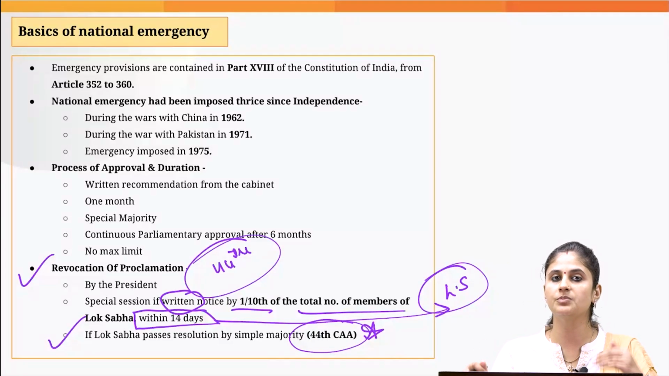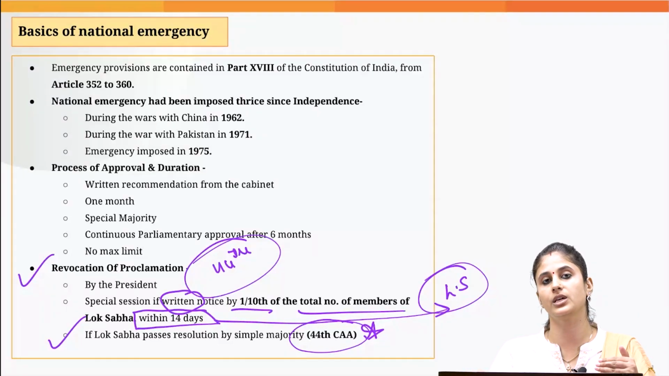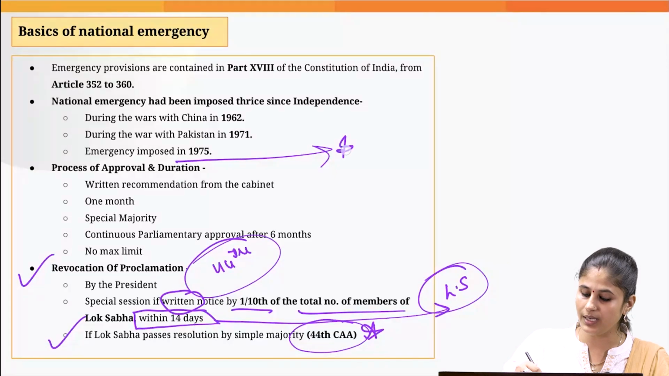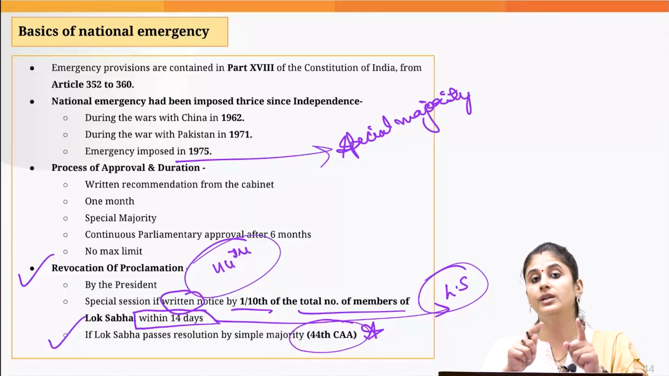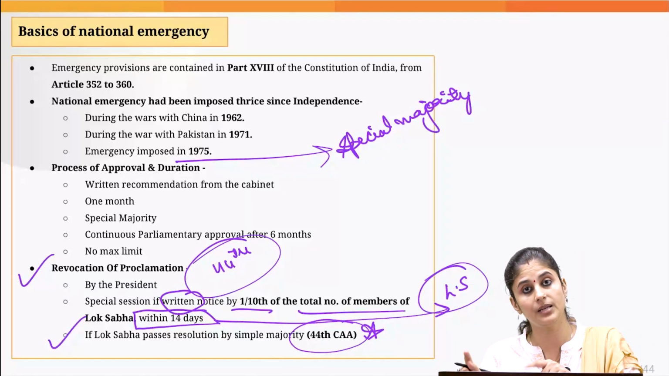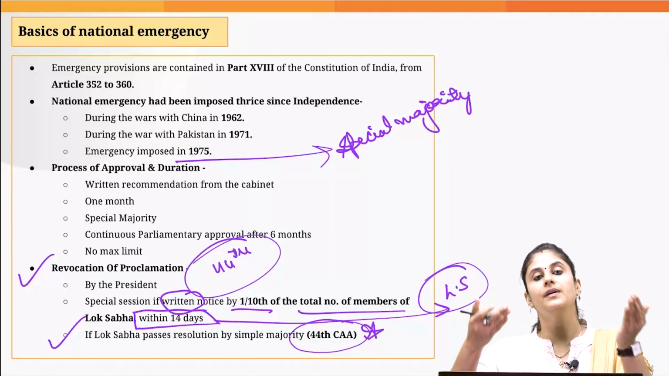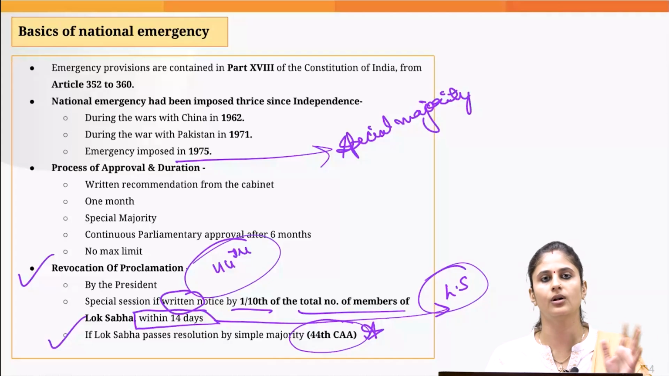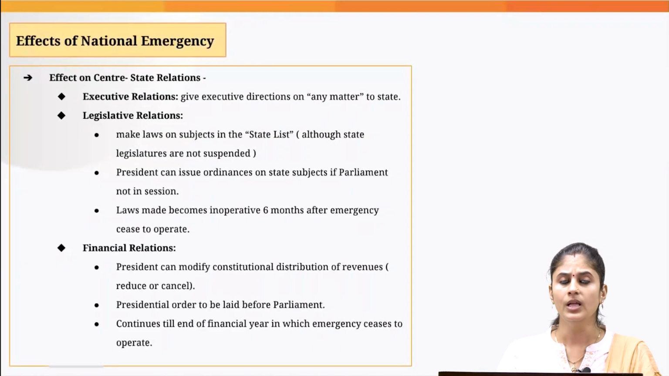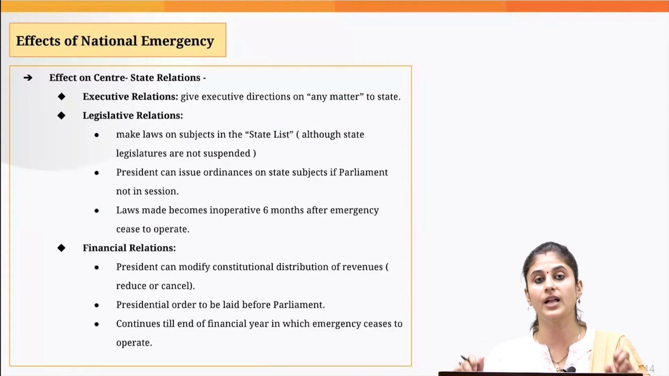Now, what is the difference between the approval process and the revocation process? For approval, you need special majority, and for revocation, we need simple majority. And when it comes to approval, you need approval from both houses of the parliament, that is Lok Sabha and Rajya Sabha. But when it comes to revocation, you only need the approval of the Lok Sabha, not Rajya Sabha. Now, let's look into the effects of national emergency.